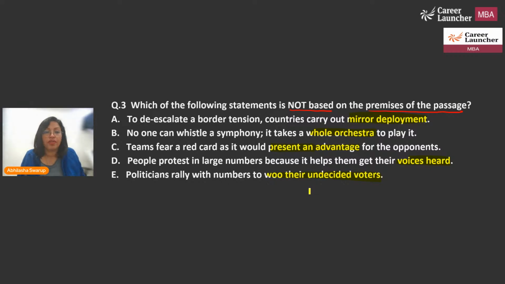Okay. So let's take a look. Which is not based on the premise of the passage. That means which of these is not talking about quorum sensing or quorum, which is the minimum number you need to have. So let's find out which of these is not talking about quorum sensing. All right, come on, guys. Let's do this.